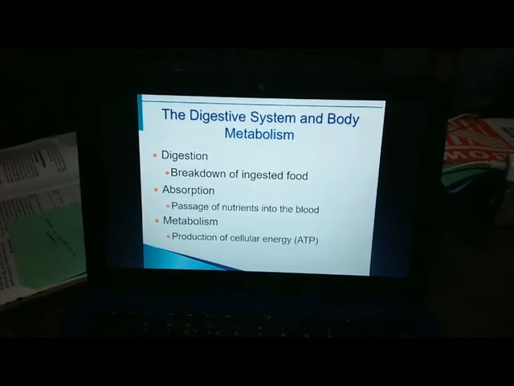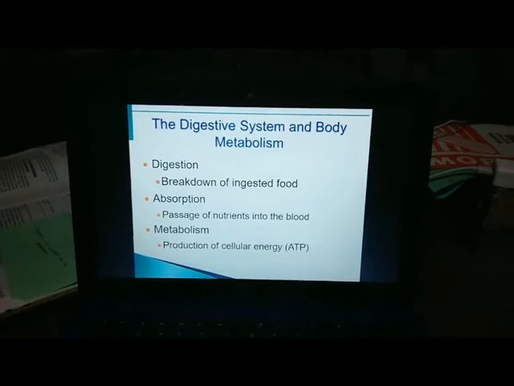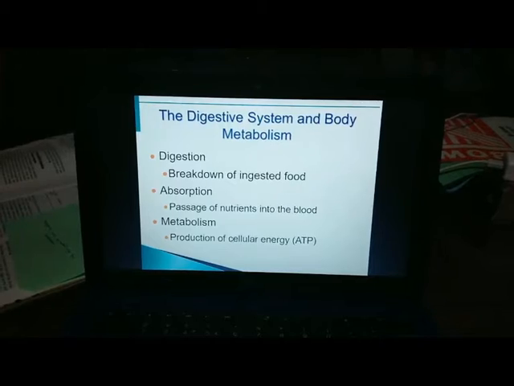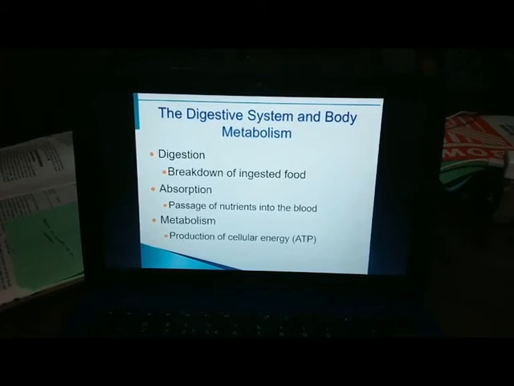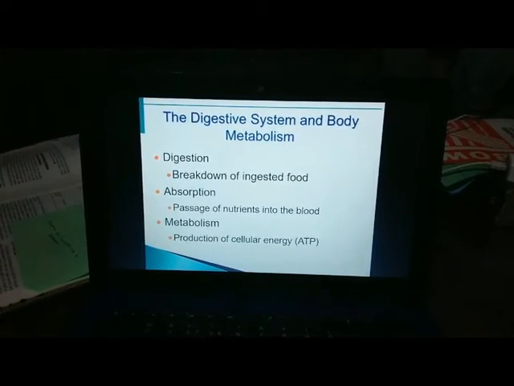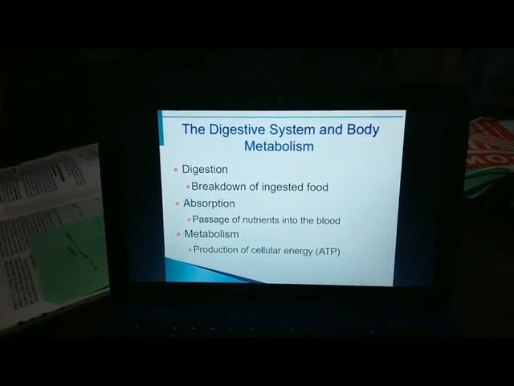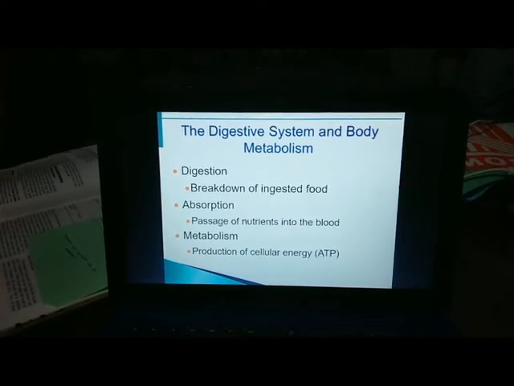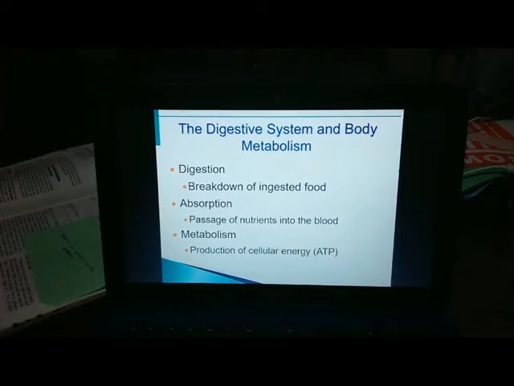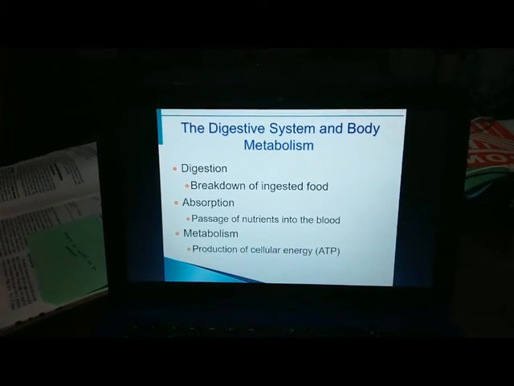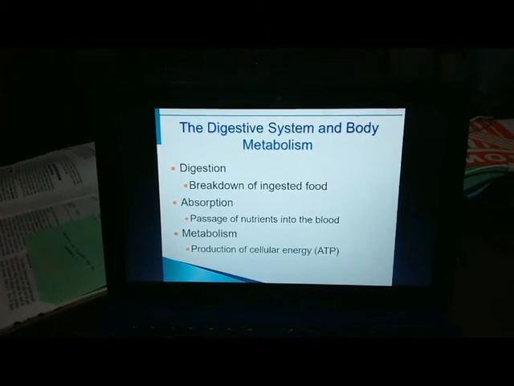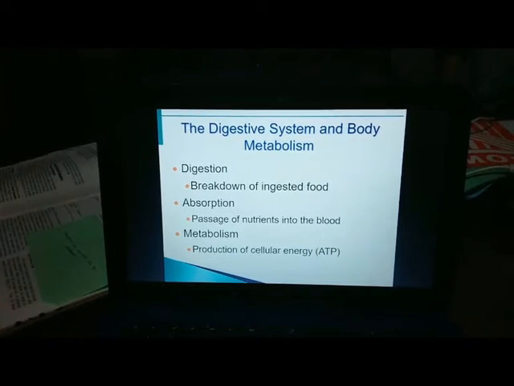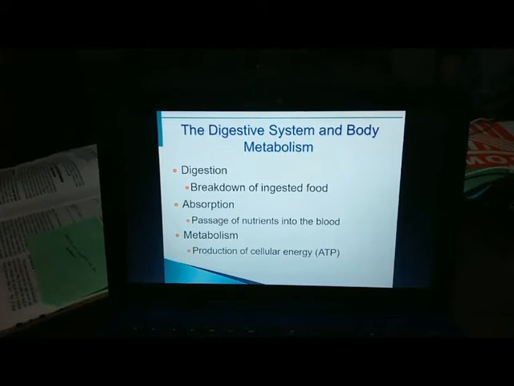The digestive system and body metabolism. Digestion is the breakdown of ingested food. As I discussed earlier, there are 2 types of food breakdown, which are mechanical digestion and chemical digestion. Next is absorption, the passage of nutrients into the blood. It is the passage of a substance into or across a blood vessel or membrane. Most nutrient absorption occurs by active transport into the capillary blood of the villi.